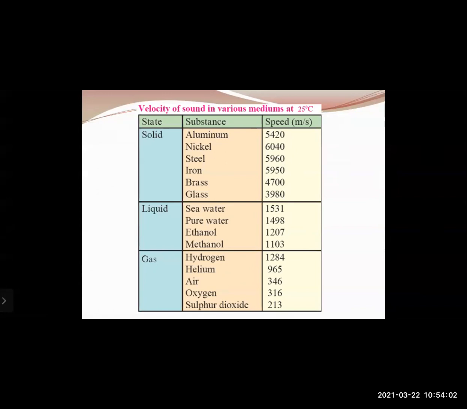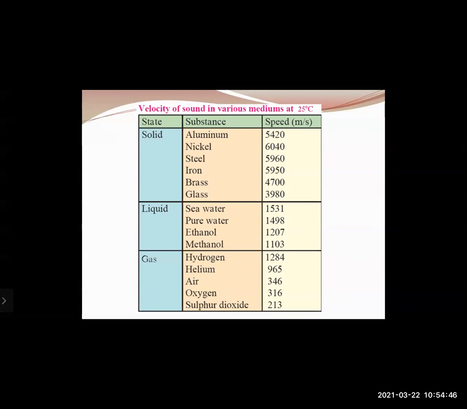Okay, now if you observe liquids like seawater, pure water, and other solvents like ethanol and methanol, you can see velocities are around, for seawater, 1,531. And of course, for seawater from different locations, the velocity will change slightly. Then for pure water, it is 1,498 meters per second. And for ethanol and methanol, it is around 1,207 and 1,103 meters per second respectively. But if you now look at the last row, that is for gases, for gases like hydrogen, helium, air, you can see the velocities are so low. For normal air, it is 346 meters per second.